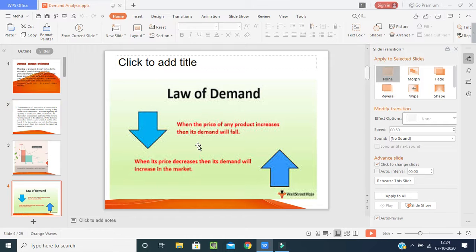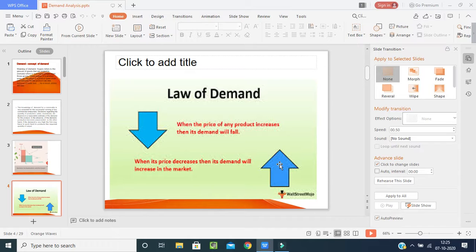First, the law of demand. What is written in the first picture is that when the prices of any product increase, then the demand will fall down. When the prices decrease, then the demand will increase in the market. So it depends on the time how it will be.